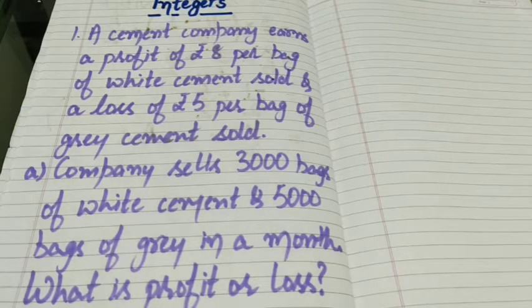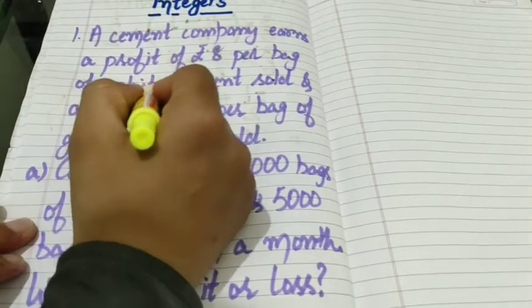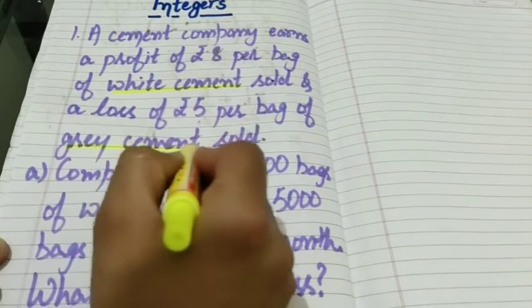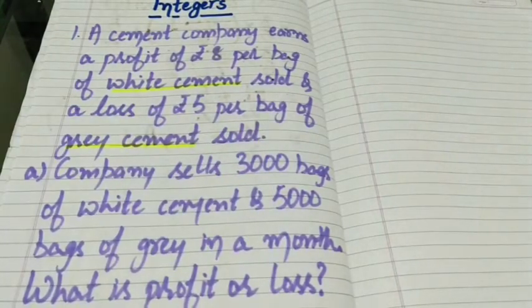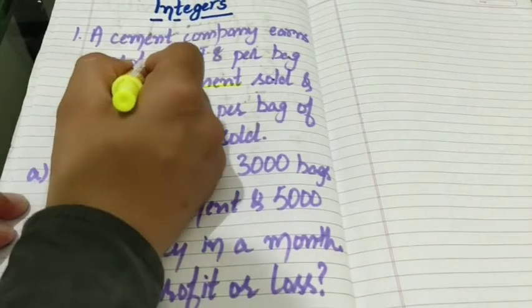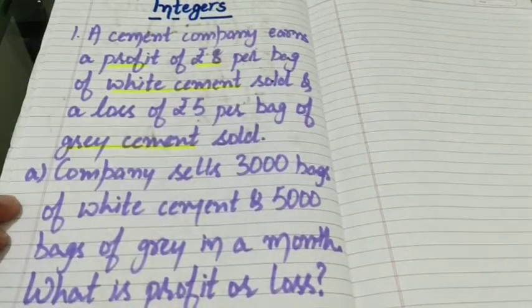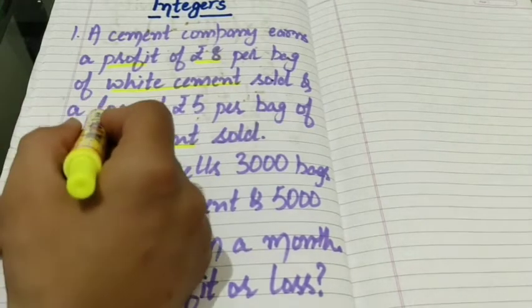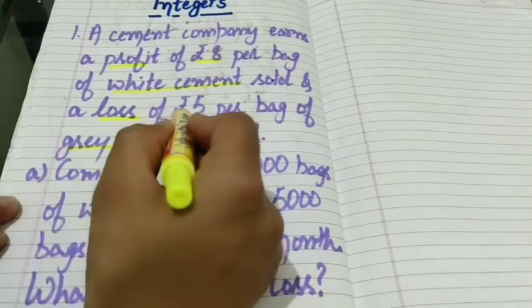It has two kinds of bags, one of white cement and the other bag of grey cement. On the sale of a white cement bag, it earns a profit of rupees 8. And on the sale of a grey cement bag, it incurs a loss of rupees 5.